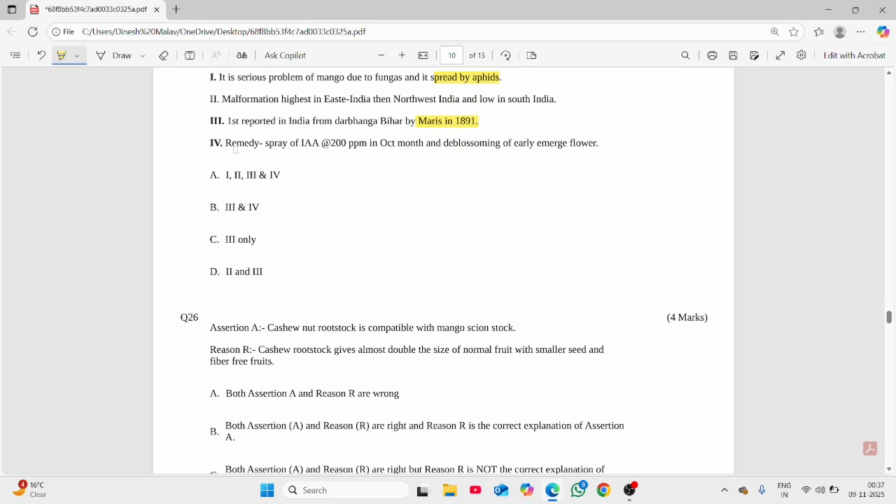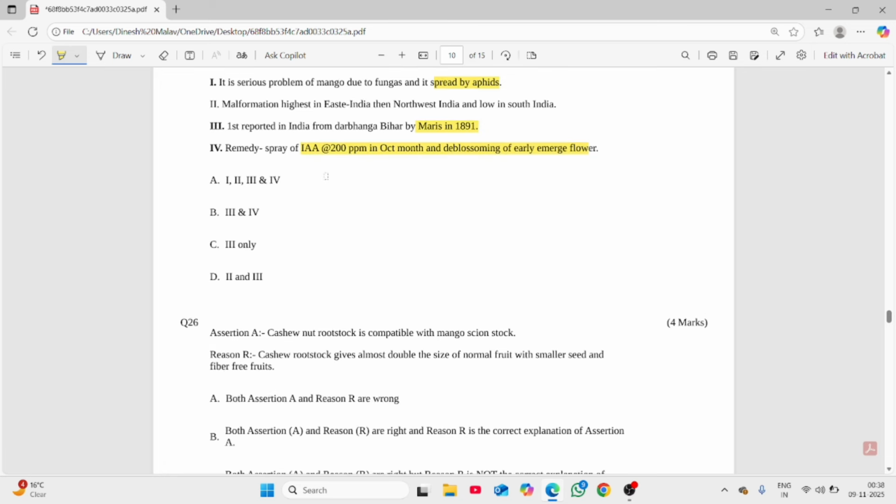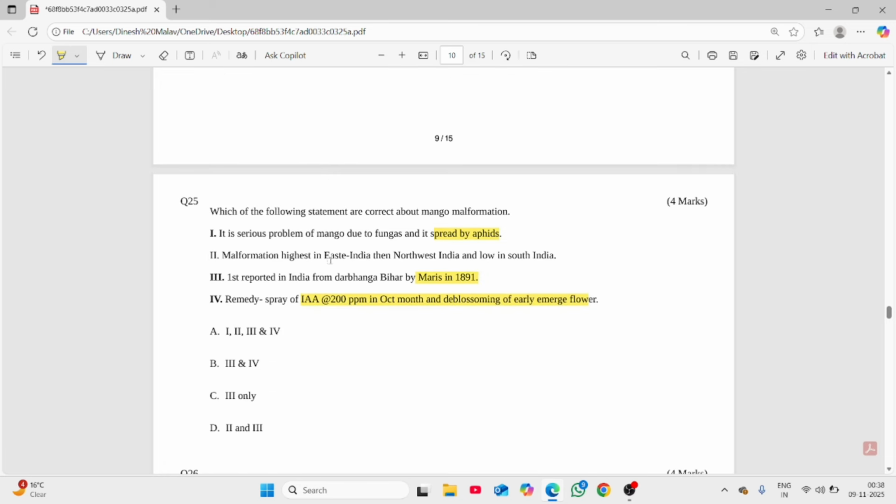It is correct. Remedy spray of IAA. We are not using IAA, we use NAA. It is incorrect. In the month of October, it is correct. Deblossoming is also correct, but NAA we are using. So the correct statements are the second one and the third one, because it is transmitted by mites and malformation is highest in East India and then Northwest India, low in South India.